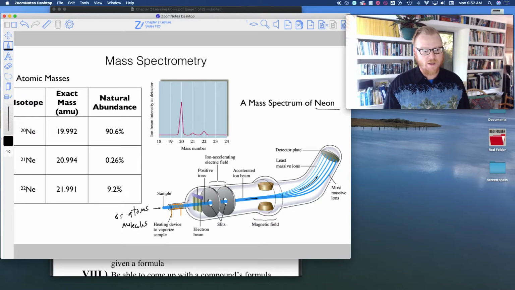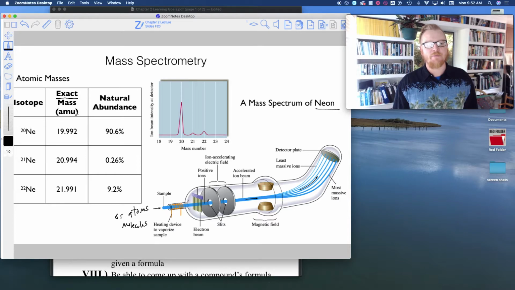Obviously, neon-21 has one more neutron than neon-20, and neon-22 has two more neutrons than neon-20, all right? And so what the mass spectrometer is able to determine is the exact mass. I want to stress the exact mass in atomic mass units, AMU. We're going to get into that soon, probably in the next lecture. Anyways, for now, just think of this as a number, okay?